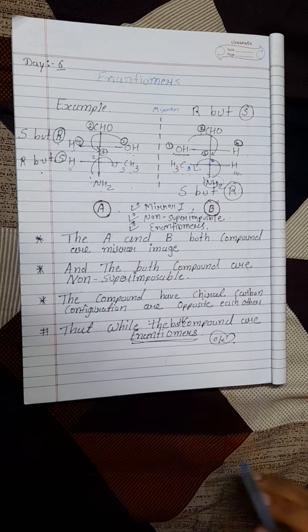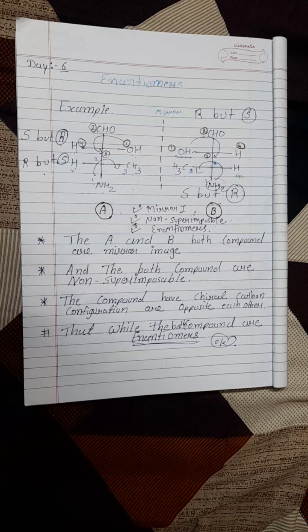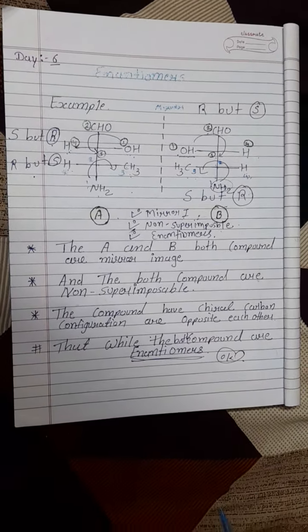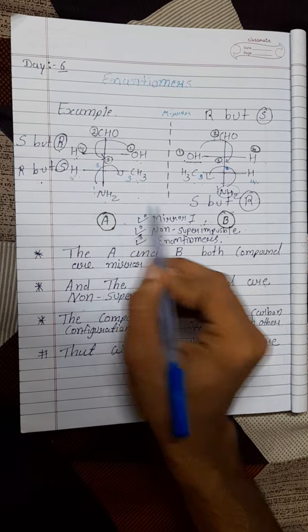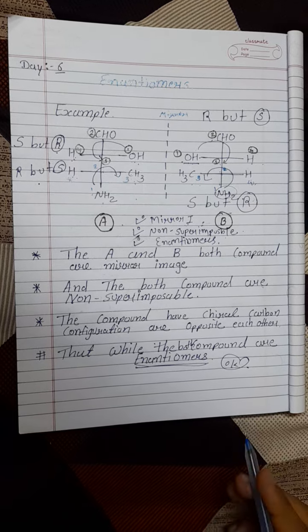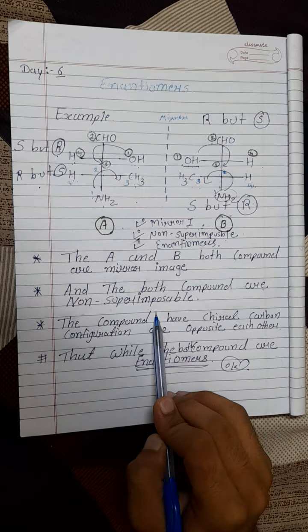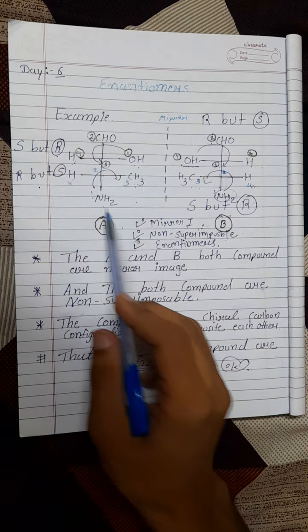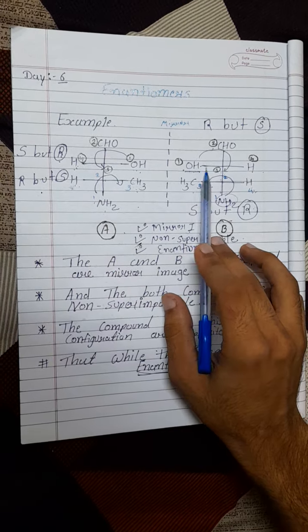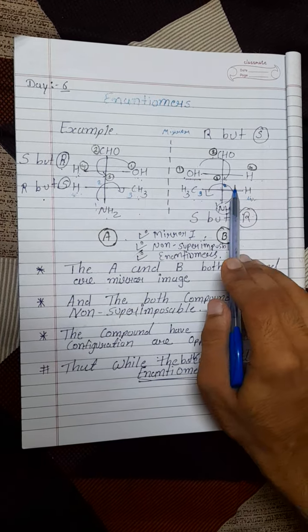So we check the enantiomer. Compounds A and B are both mirror images. So first, the mirror image is complete, and they are non-superimposable on each other. Compounds A and B are non-superimposable. In the RS nomenclature, this compound is S but the other is R, and this one is R but the other is S.